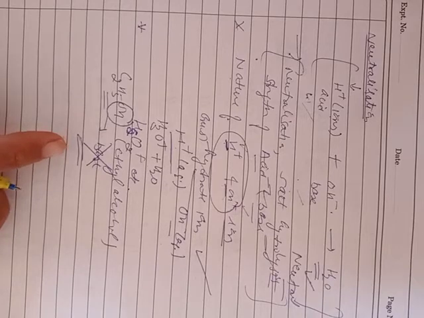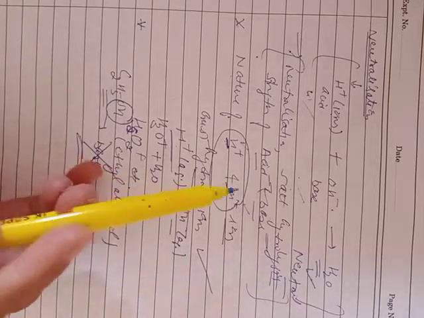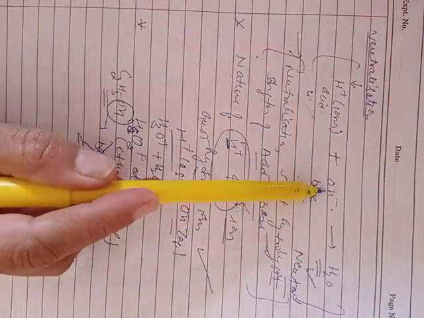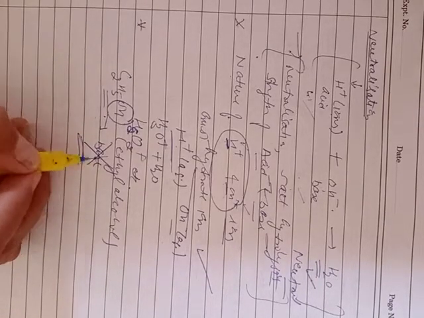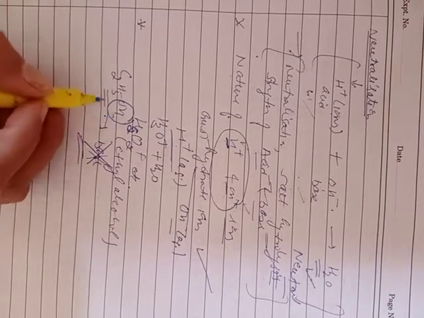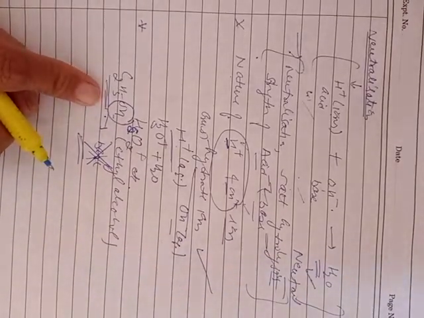He defined that substances which consist of a hydroxyl group and in aqueous solution produce OH- ions are called bases. But this alcohol consists of an OH group and in aqueous solution it is not able to produce the OH- ion. Therefore, this concept of bases was not applicable to such compounds.